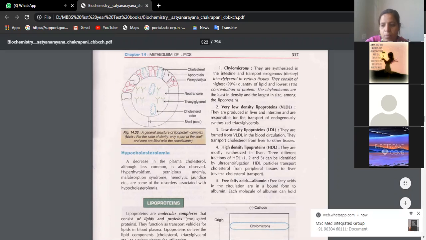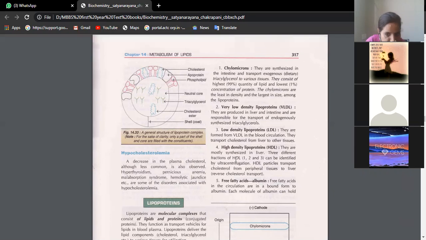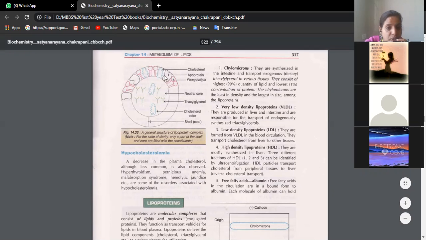But which is the good lipoprotein here? Generally, high density lipoprotein is considered good. Why high density? It is considered as good fat, good cholesterol, because it has a lesser amount of fat and a more amount of protein in its composition. When you look at this structure, the protein component will be more when you compare with the other things. Chylomicrons, VLDL, LDL, HDL is better in its composition. It has more protein when you compare with these.